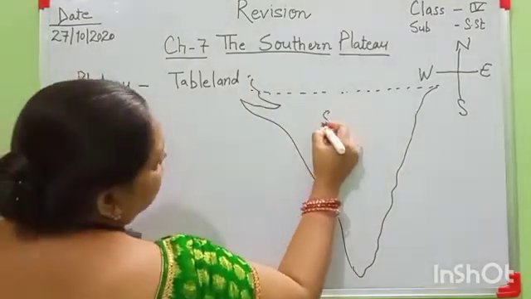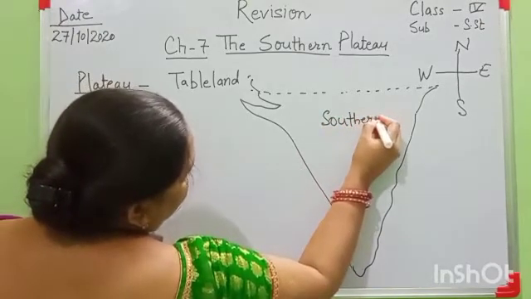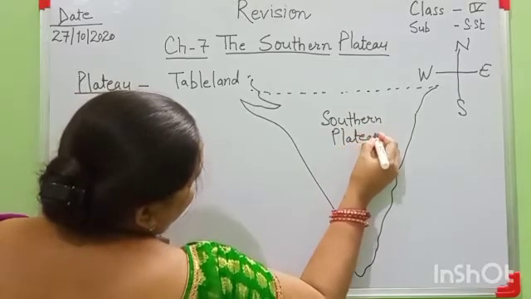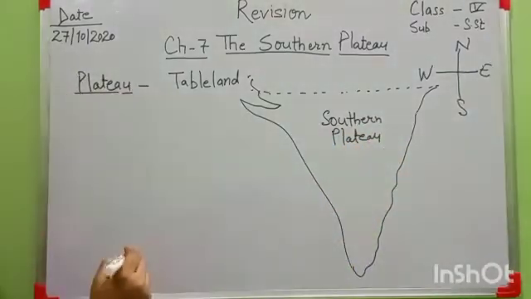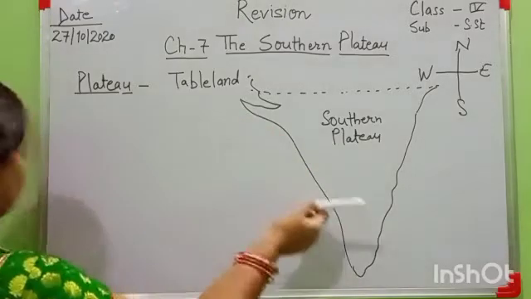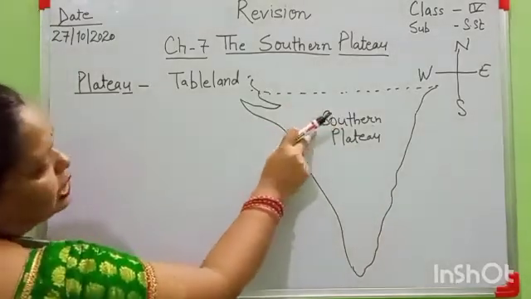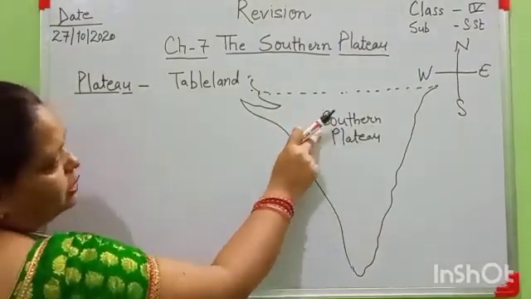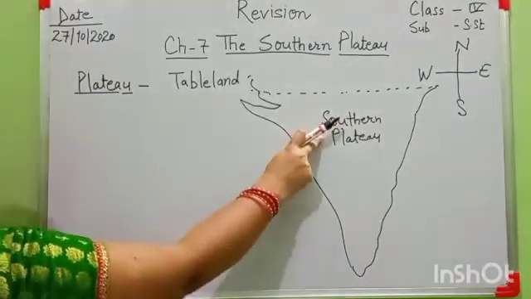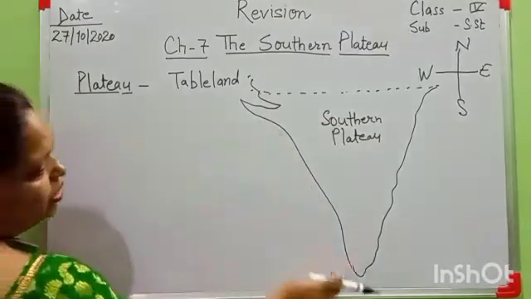I mention here Southern Plateau. I think these things are clear now. The Deccan Plateau and Southern Plateau are both the same name, and it is surrounded by mountains and hills and water bodies.